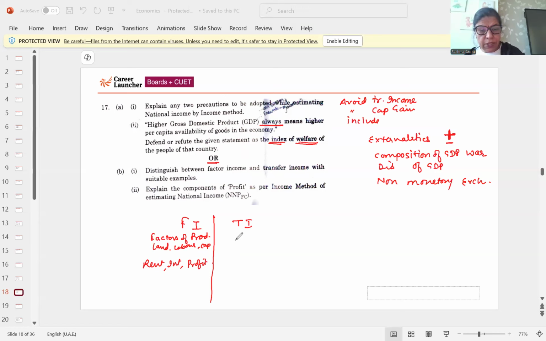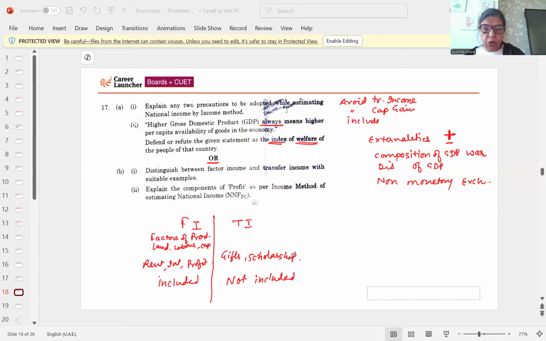But transfer income is received without giving services, like gifts, scholarship, pension, old age retirement pension, etc., which is not included. So factor income is included in national income, while transfer income is not included.